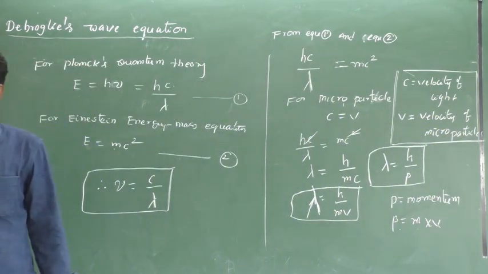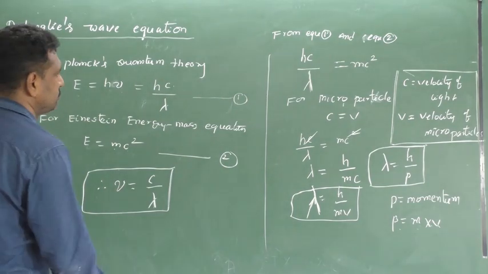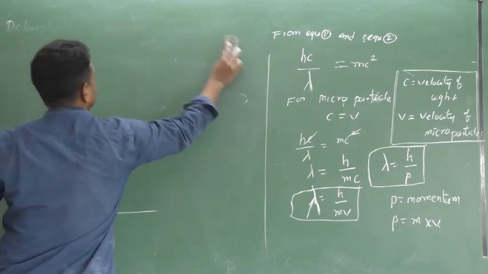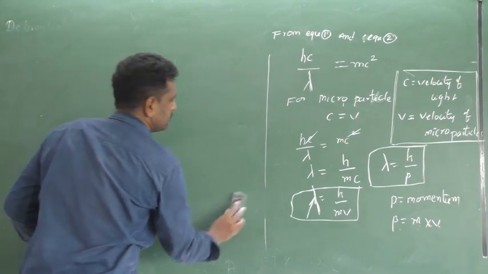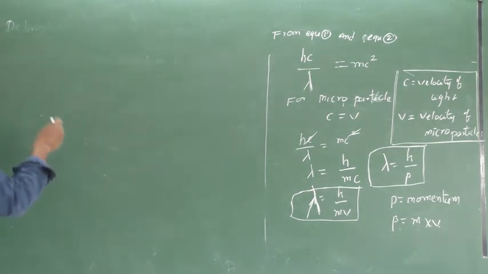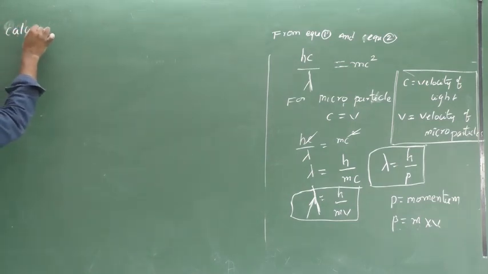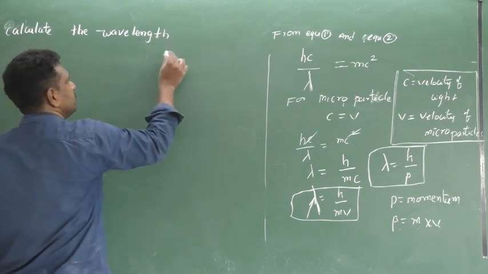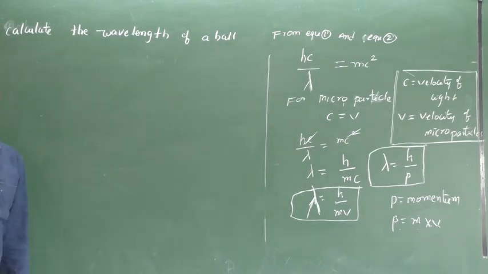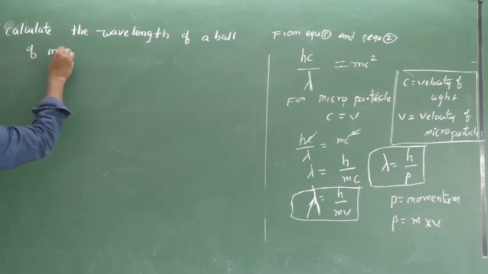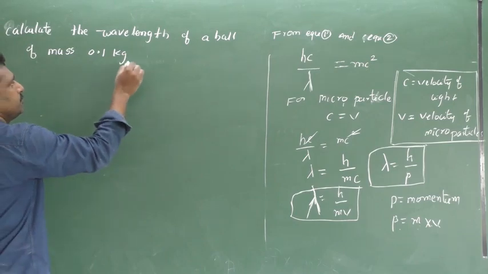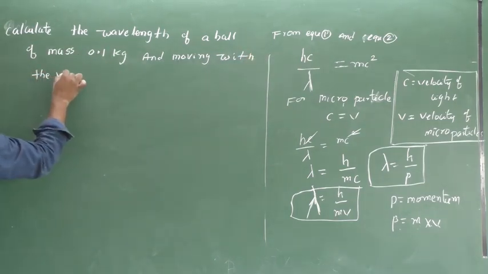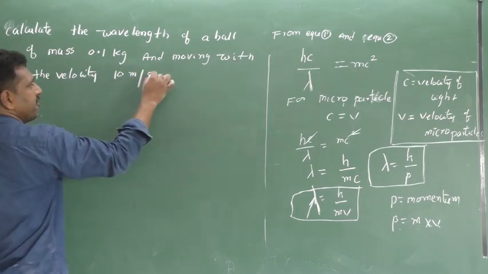From this, we will do one problem. Calculate the wavelength of a ball of mass 0.1 kilogram moving with a velocity of 10 meter per second.